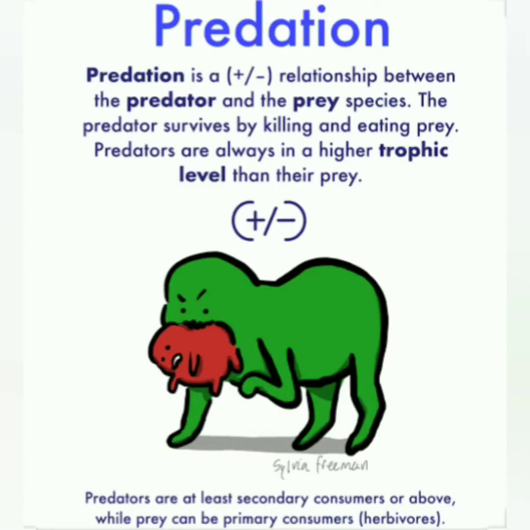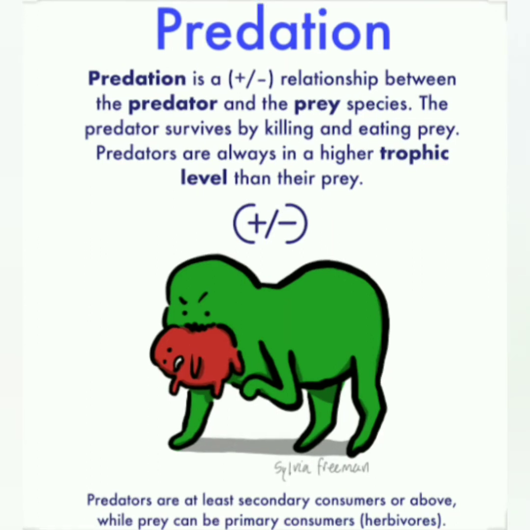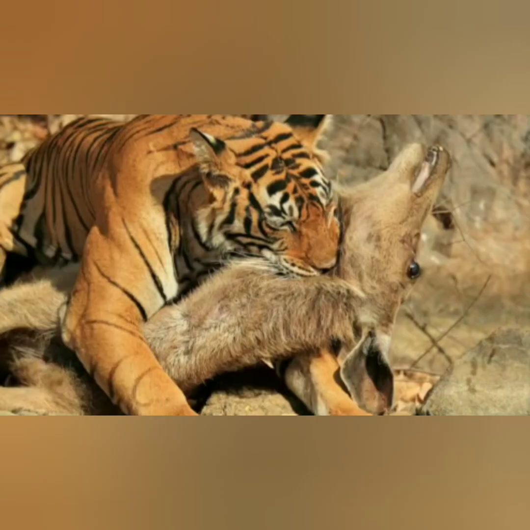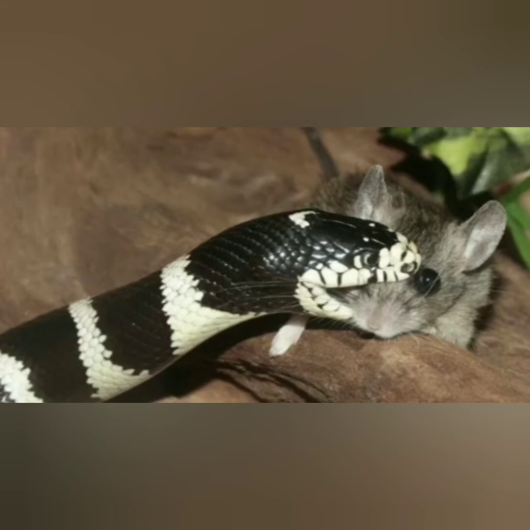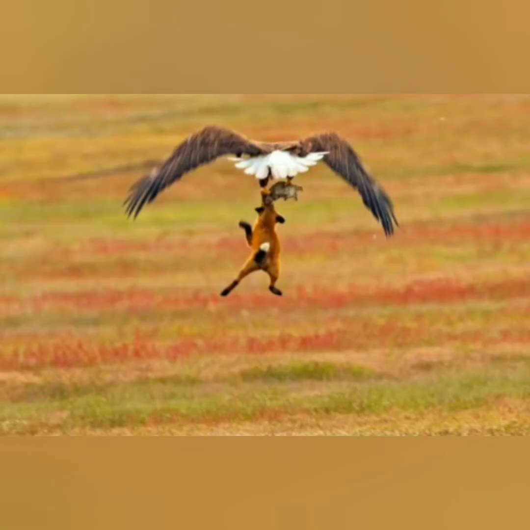Predation. In this type of interaction, a big species regularly consumes or eats another species. So, it is a relationship between the predator and the prey species. For example, a tiger eats a deer, a snake eats a rat, or an eagle eats a rabbit or fox.